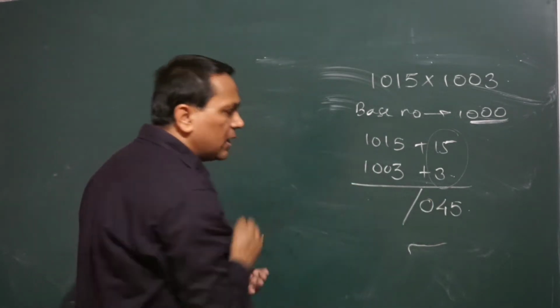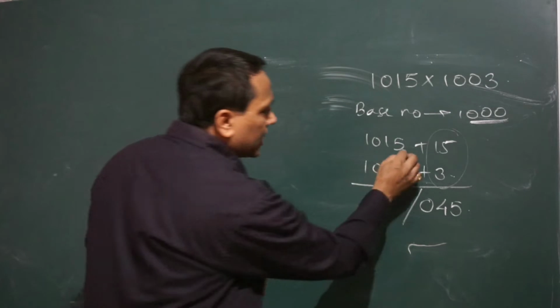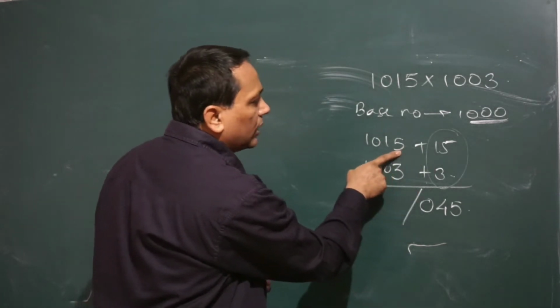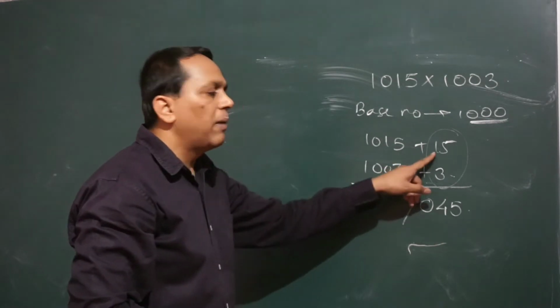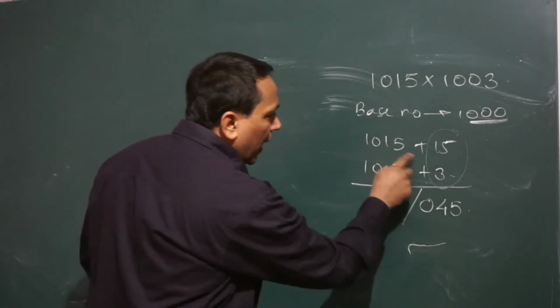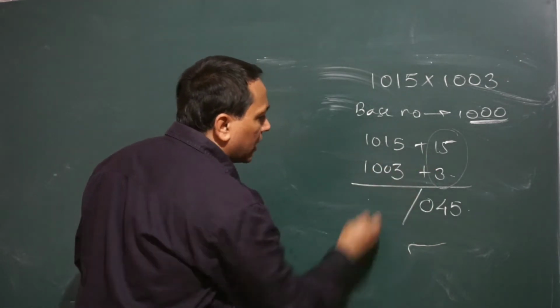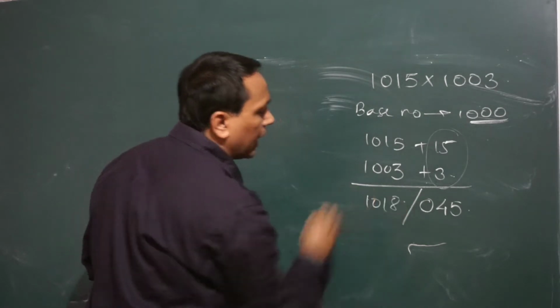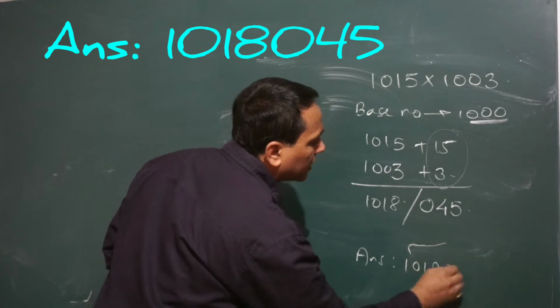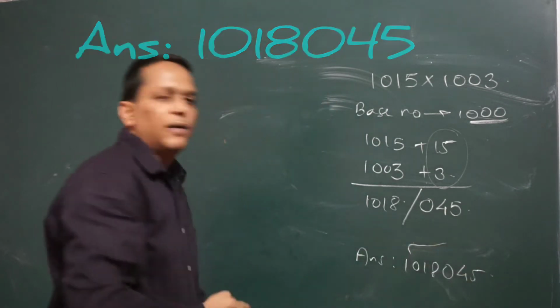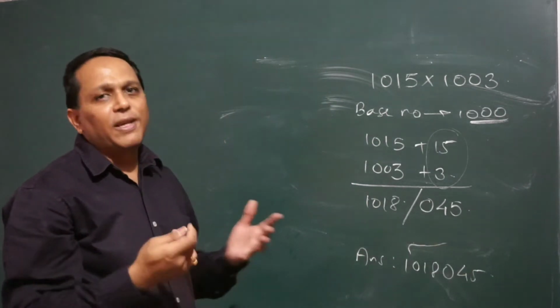And in the left hand side part, we just add these terms, 1015 plus 3 or 1003 plus 15. So when we add these terms, the answer is 1018. So the final answer becomes 1018045. So you see, this method is very simple.